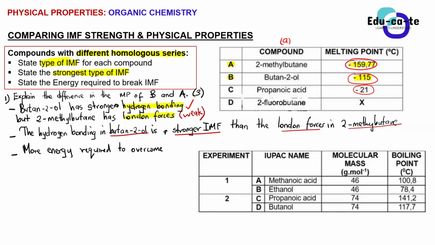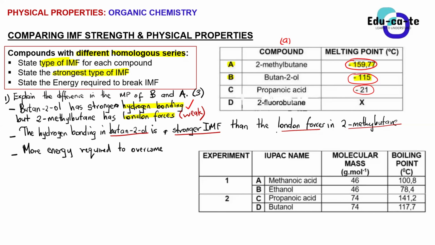You can say to overcome the hydrogen bonding in butanol than in what? Than the London forces in 2-methyl-butane, because basically we're going to require more energy to overcome the bonds of butanol, which is the strong hydrogen bond, than we will require energy to do what? To break the bonds in London forces.